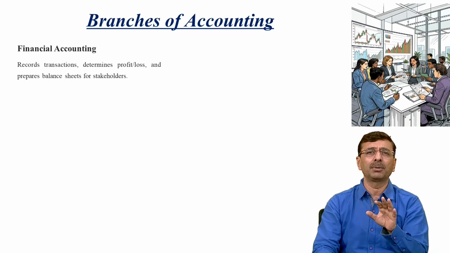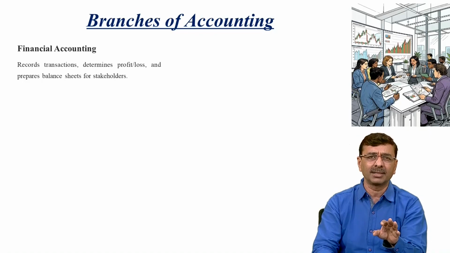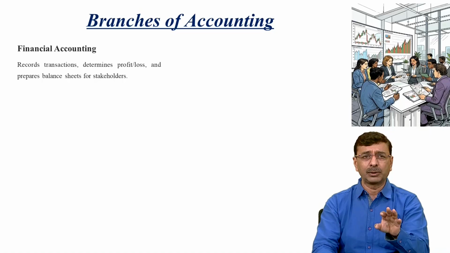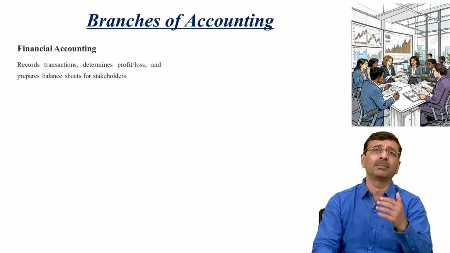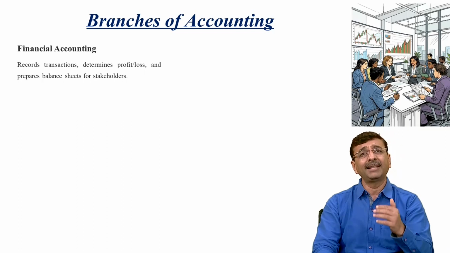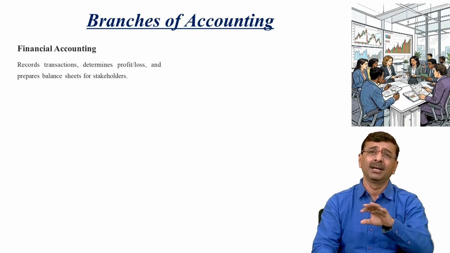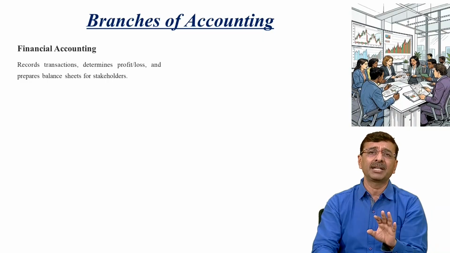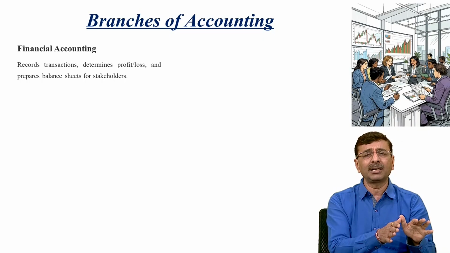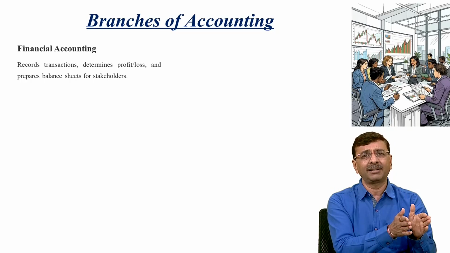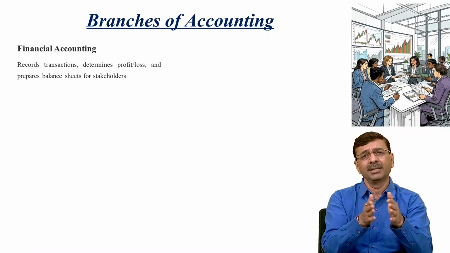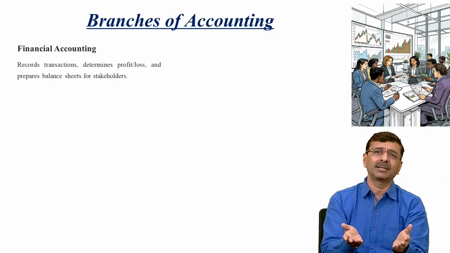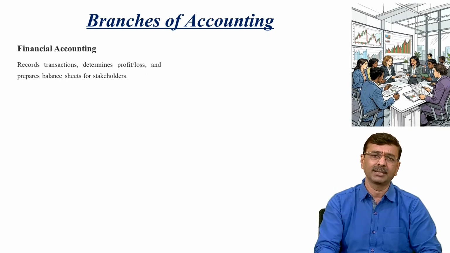Financial accounting is all about identifying the economic transactions, recording them in the books of accounts, determining profit and loss by summarizing the transactions, and then understanding how the balance sheet and financial statements are prepared. So financial accounting is all about identifying monetary transactions, recording them in the books of accounts, summarizing them and preparing the financial statements.